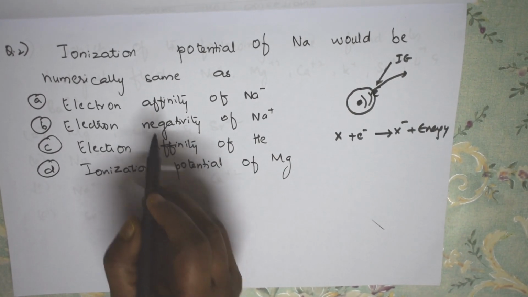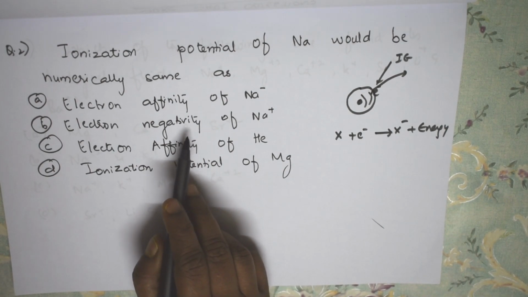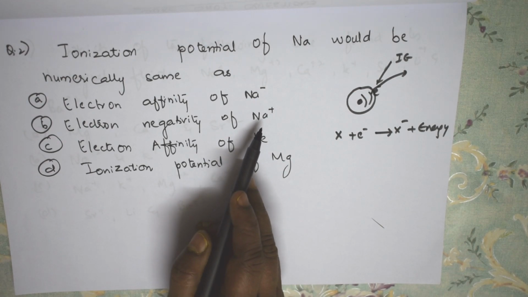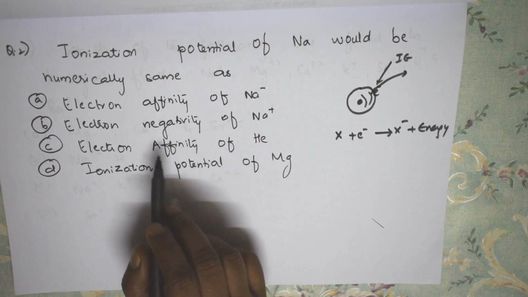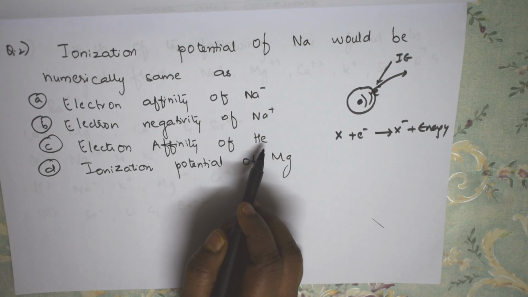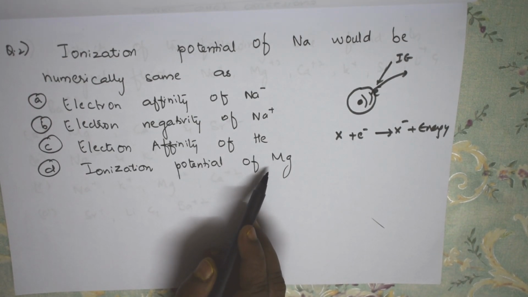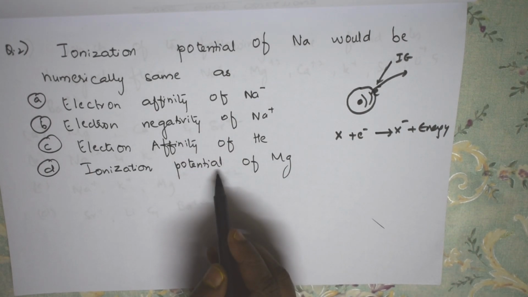Now, just check here. Electronegativity is the ability to attract. Correct? No, but this is a metal, isn't it? It's given plus here, so this is not the option. Electron affinity of helium. Helium is a noble gas, correct? It's already filled, so it will not attract any electrons. Ionization potential of magnesium. Magnesium is in the +2 state. That means all these are ruled out.